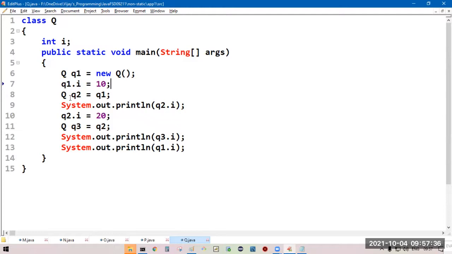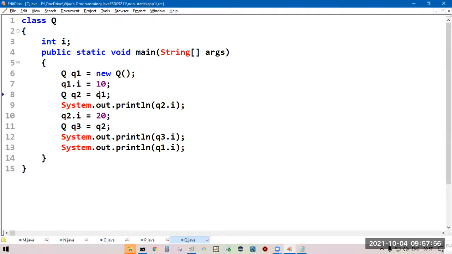We are creating a reference for Q. Reference variable name is Q2. We are supplying Q1.